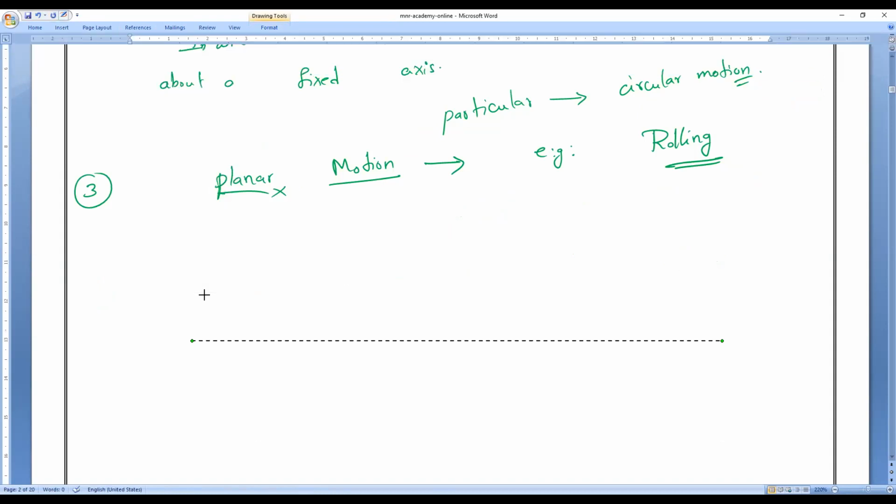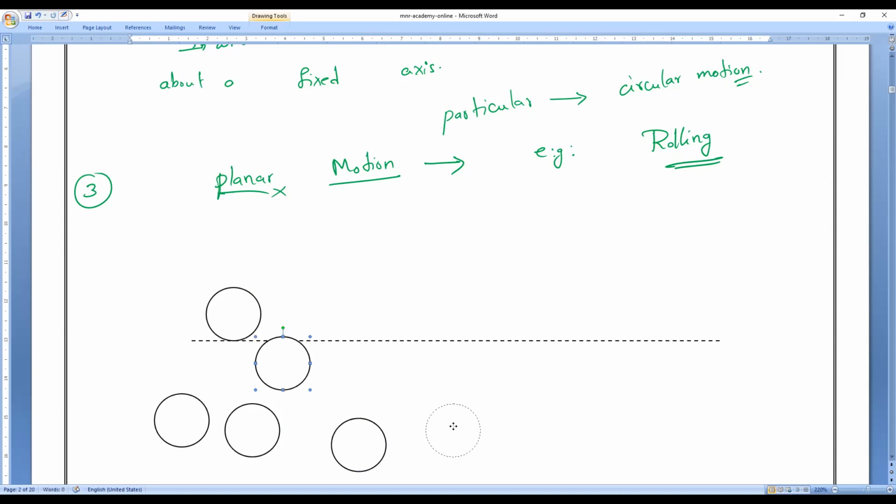Now imagine I want some number of rounds, so just to explain it to you, I'll copy that. All of you observe, this is the first ball which is rolling.